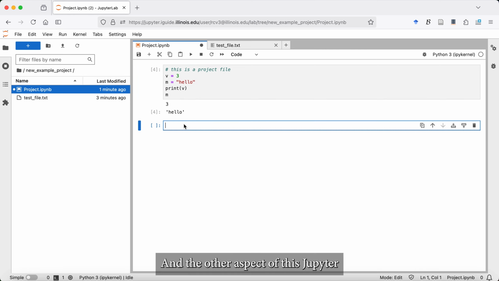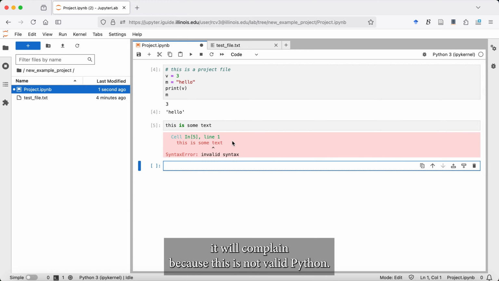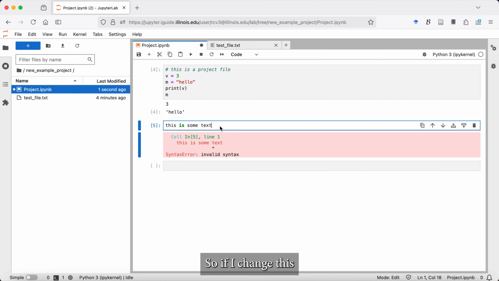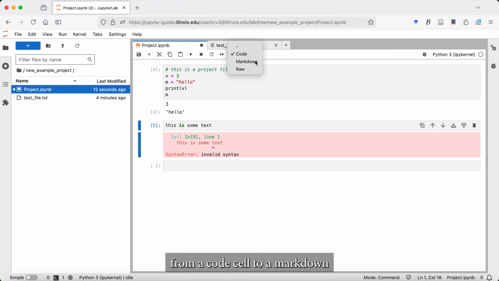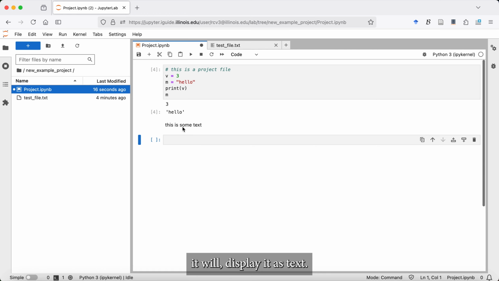And the other aspect of a Jupyter Notebook is that you can have description. It uses what we call Markdown. If I type in some text and try to run this cell, it will complain because this is not valid Python. So if I change this from a code cell to Markdown and then run the cell, it will display it as text.